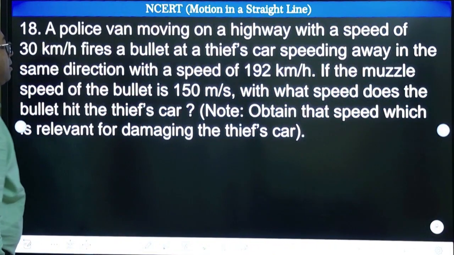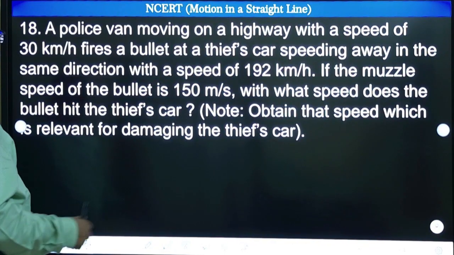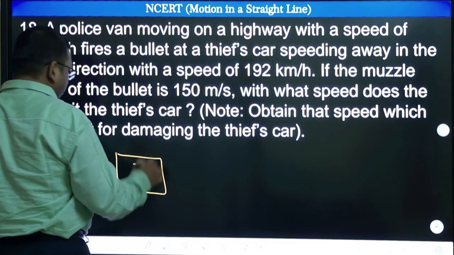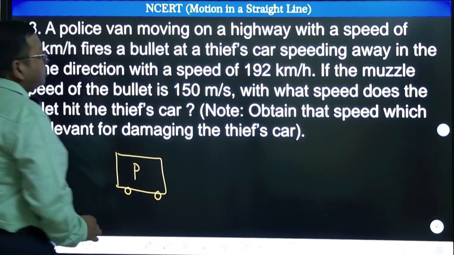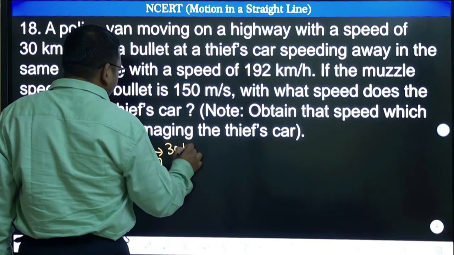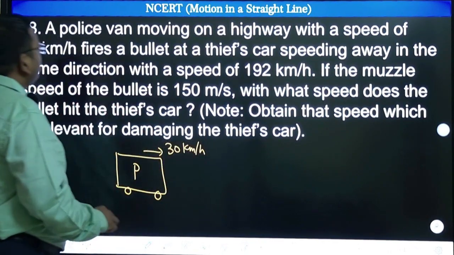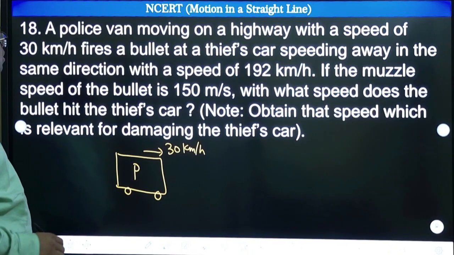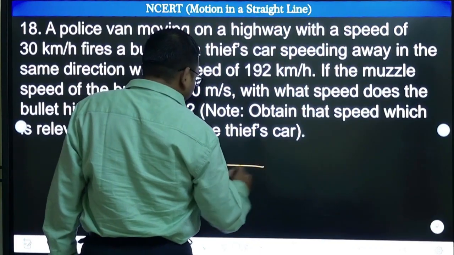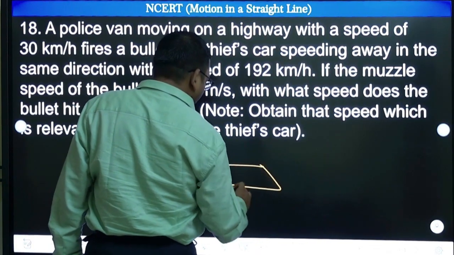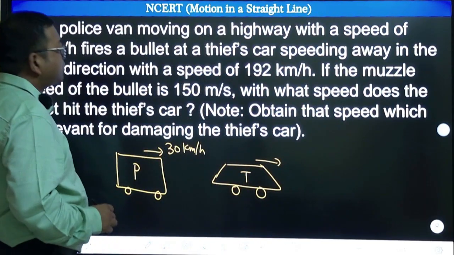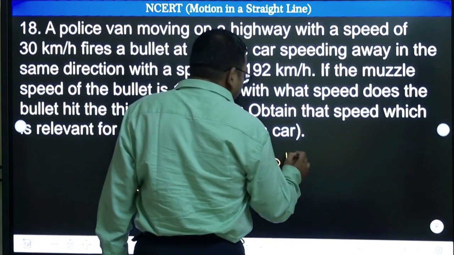Let us say this is the police van P, moving with a speed of 30 kilometer per hour, and this is the thief's car, going with a speed of 192 kilometer per hour.